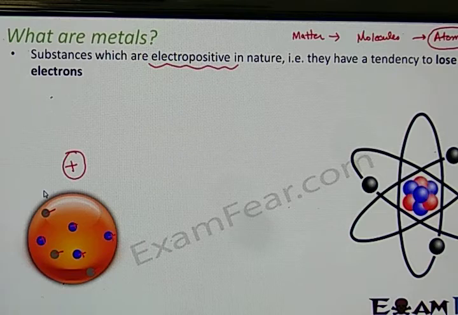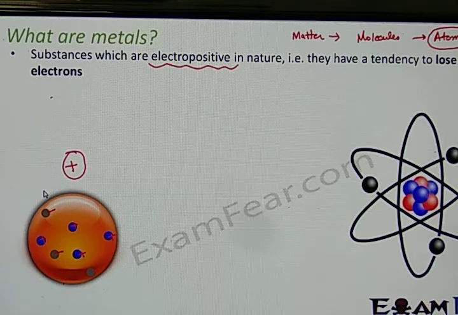So this kind of substances which always have a tendency to lose electrons and become positive are metals. Now you might have a question in your mind: which kind of substances have a tendency to lose electrons? For this, you need to understand the electronic configuration, how electrons are arranged in an atom. We are not discussing that at this level, but as we go to higher classes, when you know about the electronic configuration, you are able to identify which type of atom is able to lose the electron.